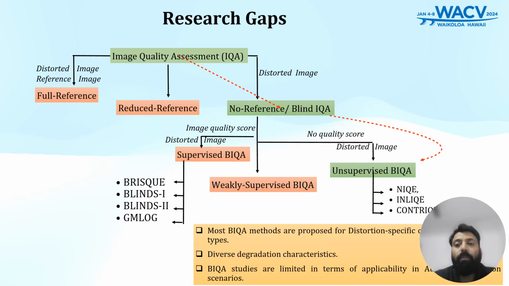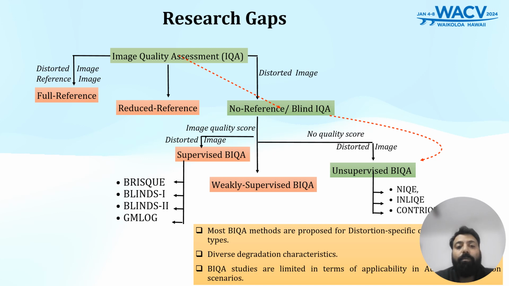Image quality assessment methods can be categorized into three categories based on the availability of reference image with the corresponding distorted image. Full reference method require a pristine reference image to compare against the distorted image. They have shown excellent performance when the complete reference image is available. Reduced reference method on the other hand work with only partial information from the reference image and still manages to deliver promising results. However, in many real-world situations such as with authentically distorted image, we don't have the luxury of reference image. This is where no reference methods comes in handy.